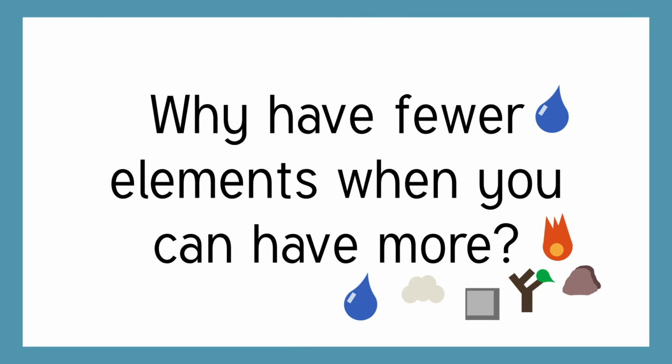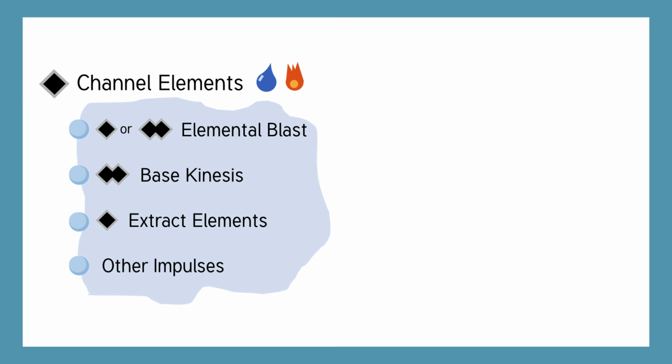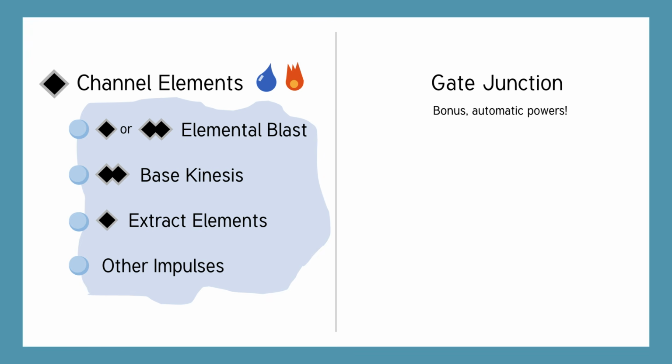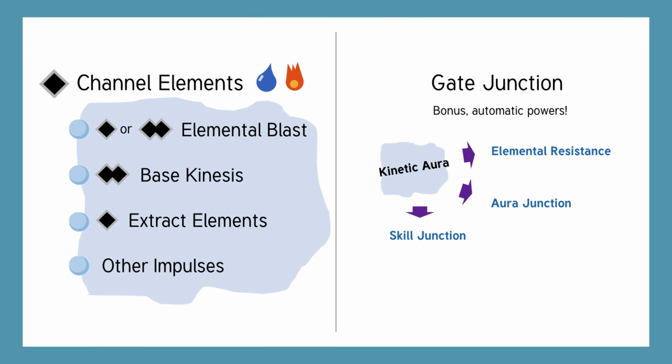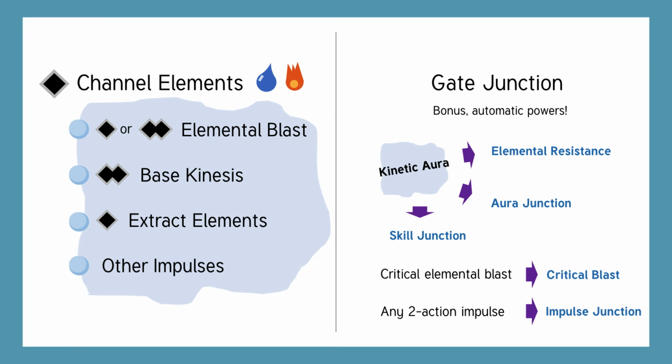We already talked about channel elements and the various impulses you can do. There's another layer of complexity to the Kineticist called gate junctions. Don't be afraid. These are just bonus powers that usually activate automatically. For example, you can give yourself elemental resistance. You can give your kinetic aura special effects when allies or enemies are inside it. You can train yourself in a new skill. There are also special powers that activate if you get a critical hit on an elemental blast, or if you use any 2-action impulse.